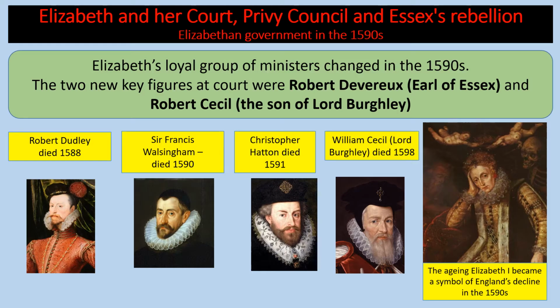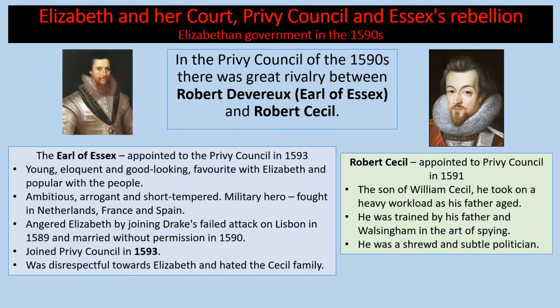William Cecil, Lord Burleigh, died in 1598, and the ageing Elizabeth I became a symbol of England's decline in the 1590s, this troubled decade. You might remember the poor harvests in the mid-1590s, 1594 to 1597. So the young guns come in, and there are new figures at court, Robert Devereux, the Earl of Essex, and Robert Cecil, who is, of course, the son of Lord Burleigh. And that's going to take us into thinking about Essex's rebellion now.